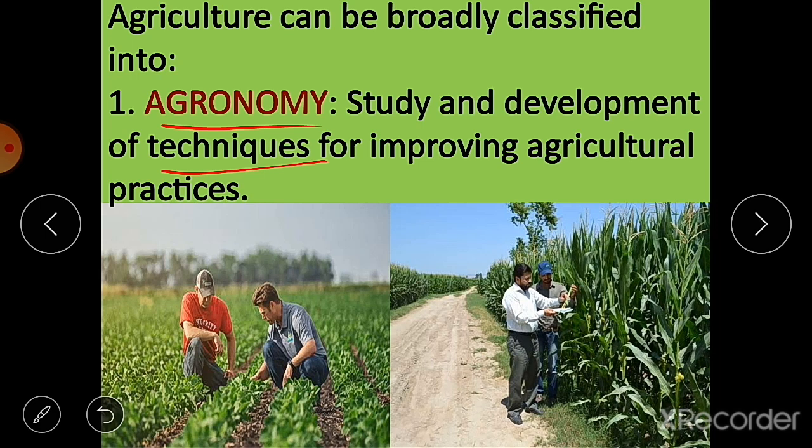Techniques means how we can use improved machineries for getting more crop production, or how we can use good quality seeds, how we can use good quality plants for growing or increasing different crop production. So this study is done in the part of agriculture known as agronomy. And the person who is involved in this field is known as an agronomist.